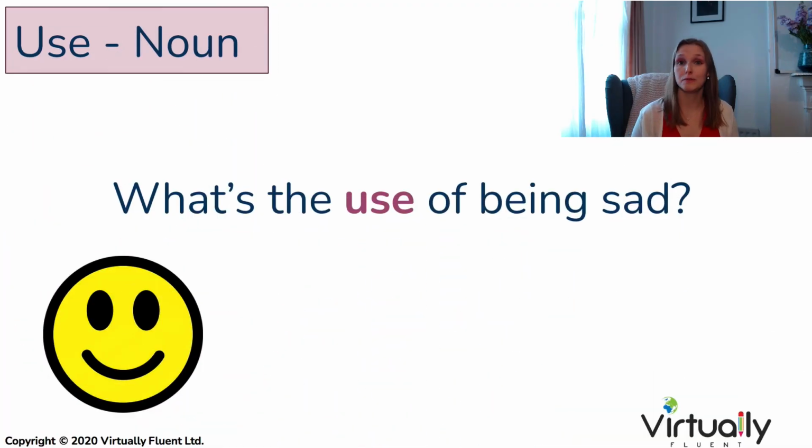Now, we have to be careful because this verb use can also be converted into its noun form, use. Just listen to the pronunciation difference there. To use, verb, use, noun. For example, what's the use of being sad? And as a noun, the word use means a value or a purpose. What is the value of being sad? What's the use of being sad? So hopefully that's cleared up the differences between use as a noun and verb, used to in the past, and usually as a present habit.